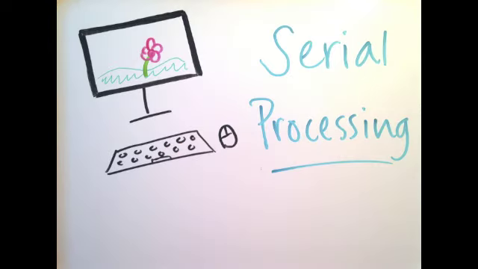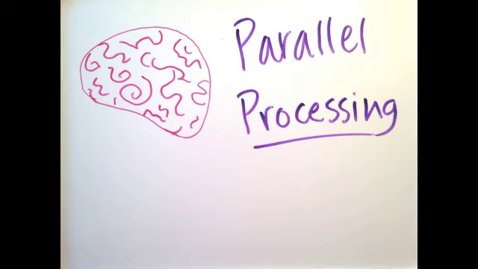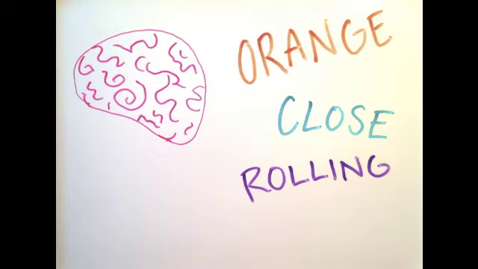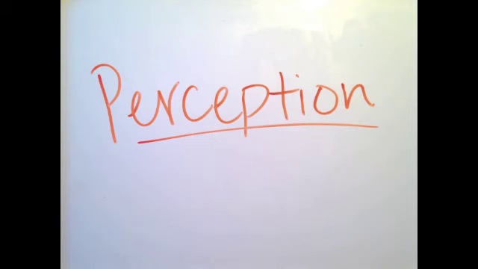The next case we'll talk about is processing. There are 2 kinds of processing. Computers use serial processing. They do everything separately through multiple steps. Your brain, however, uses parallel processing, which means it does many things all at once. If you see a basketball moving down a hill, your brain is able to tell that the object is orange, close to you, and rolling, all at the same time. This is parallel processing.